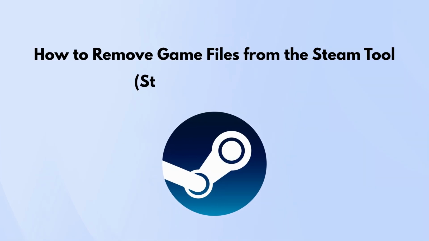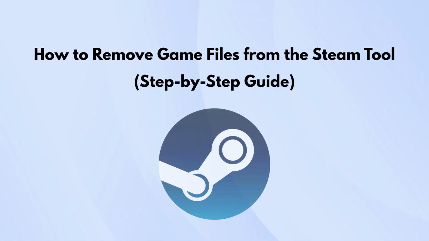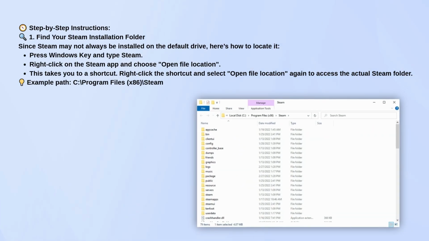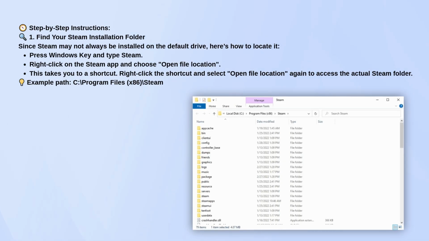If you're trying to clear or reset certain Steam tool files, start by locating your Steam installation folder. If you're not sure where it is, press the Windows key, type Steam, then right-click the Steam app and select Open File Location. That'll take you to a shortcut. Right-click that shortcut again and choose Open File Location one more time to get to the actual folder where Steam